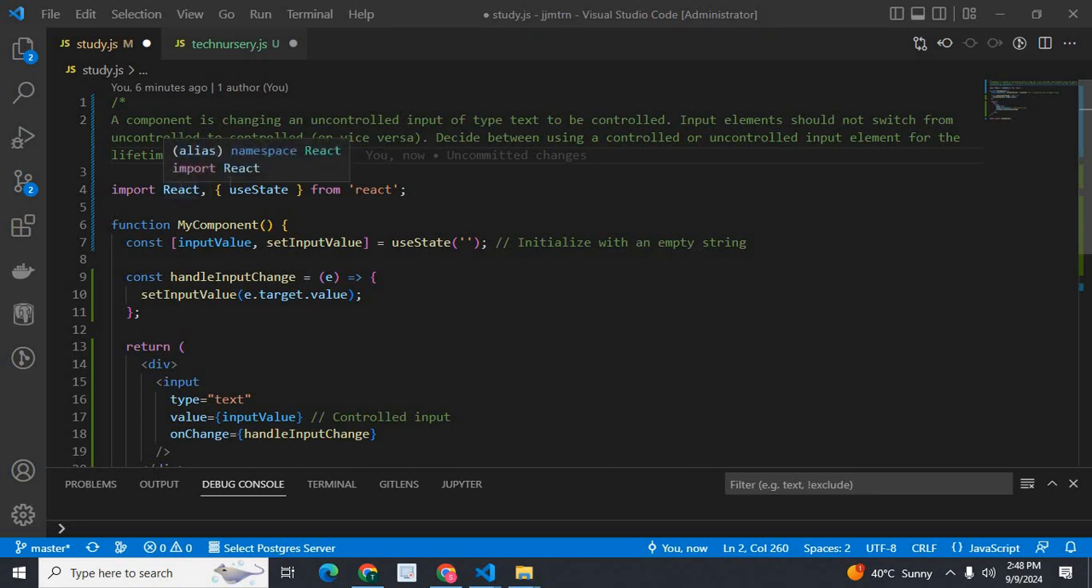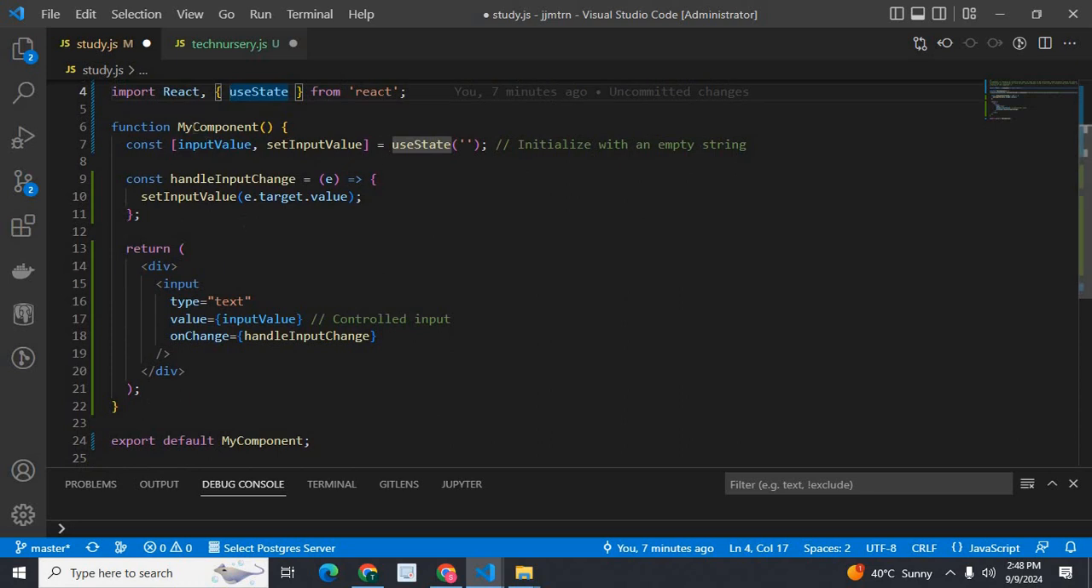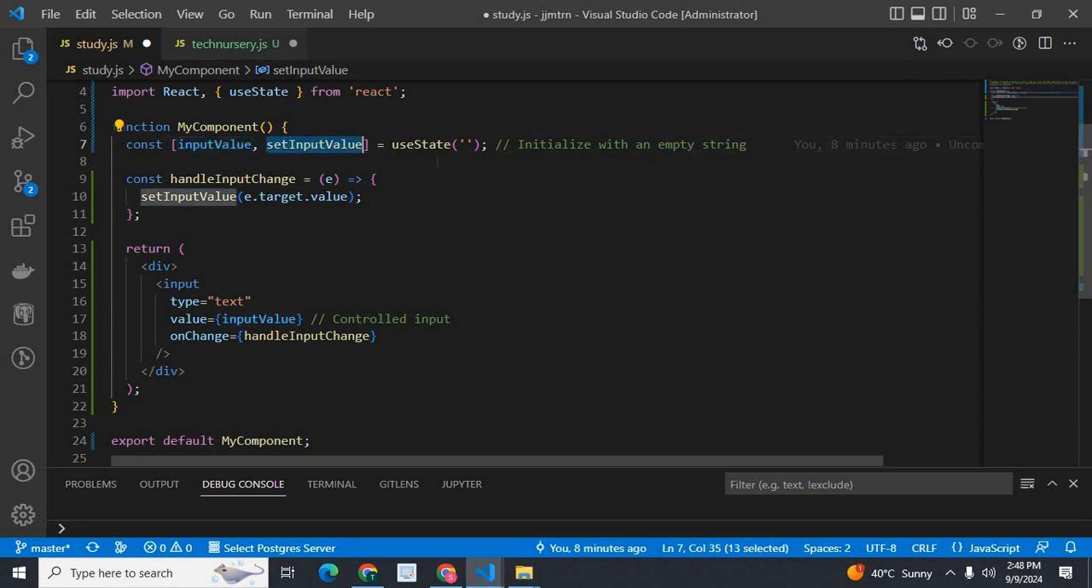I imported React and the useState hook from the React library. I have a functional component. My component name is MyComponent. Here I have a state, inputValue, and a setter, which I initialized with an empty string in useState. I have a handleInputChange that uses setInputValue to change the state inputValue based on the event.target.value.